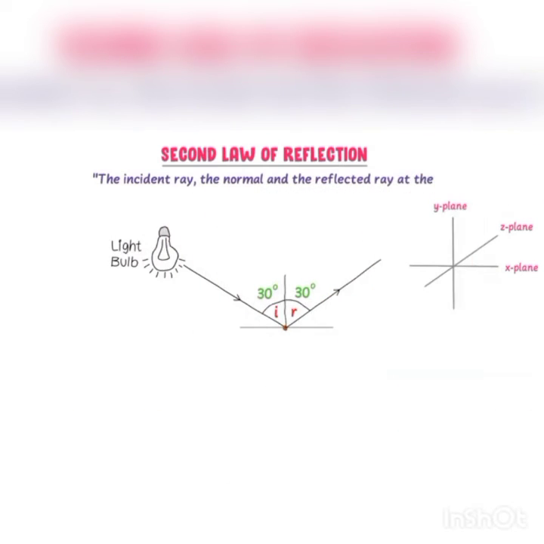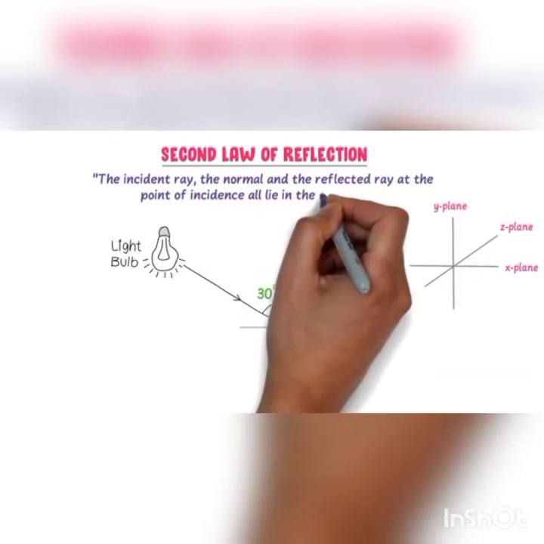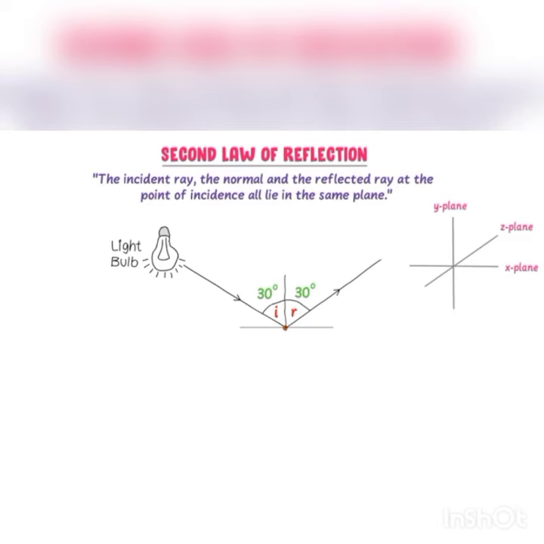The incident ray, the normal and the reflected ray at the point of incidence all lie in the same plane. This is the second law of reflection of light.